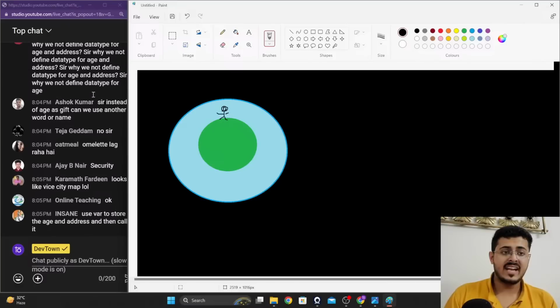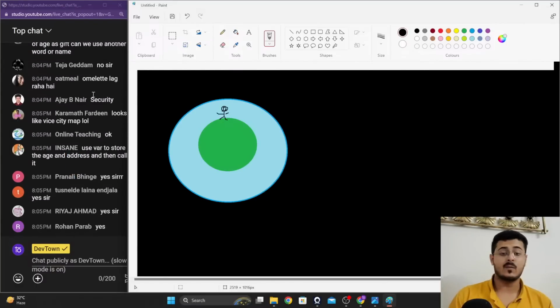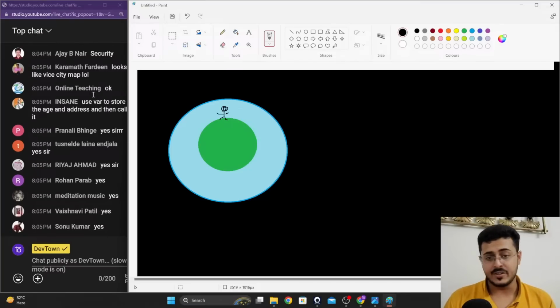So why don't we define data type for age and address? Because that is not required in JavaScript. Like I said, every language is different. In JavaScript, you don't need to define that.